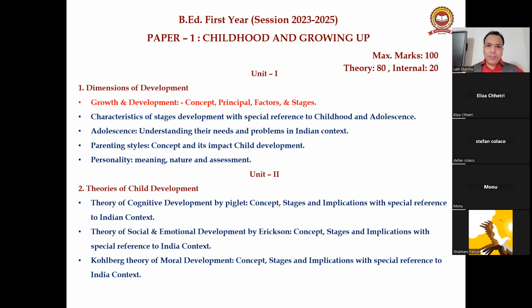So I expect from all of you that these 5 papers, each and every syllabus, should be in your mind whenever I ask. For example, if I ask in paper one how many theories of child development you have, you have to say, sir, we have three theories of child development: one is Jean Piaget's theory, one is Erikson's theory, and third is Kohlberg's theory. You can see in unit 2, right? Under unit 1, we have the syllabus growth and development, adolescence, parenting style, personality, right?